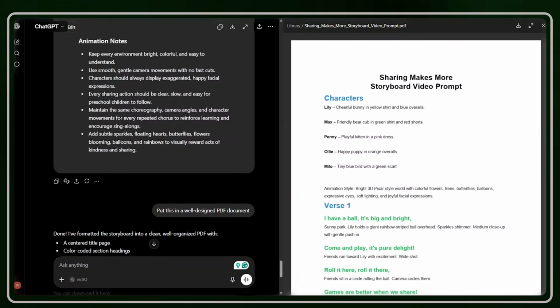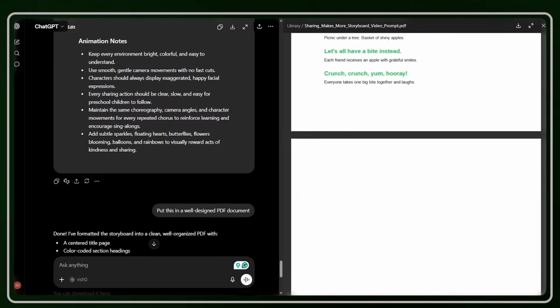And this is exactly what it generated for us. Now that we have the song ideas and we have the song lyrics, the next step was creating the song itself.